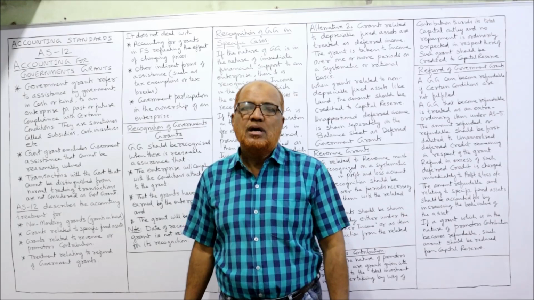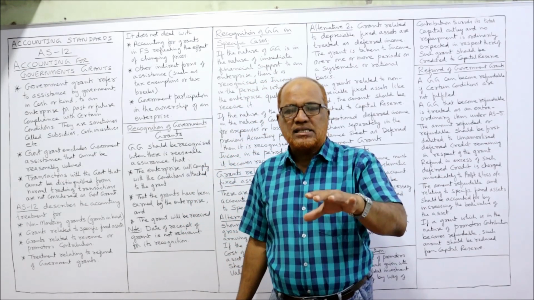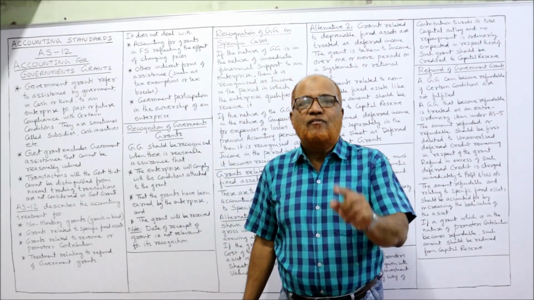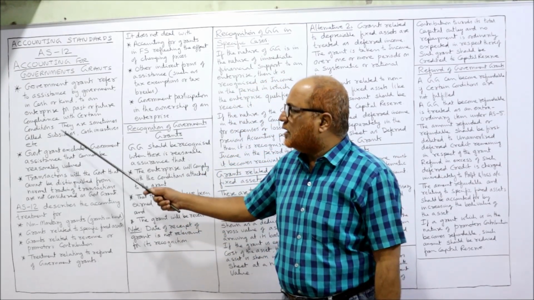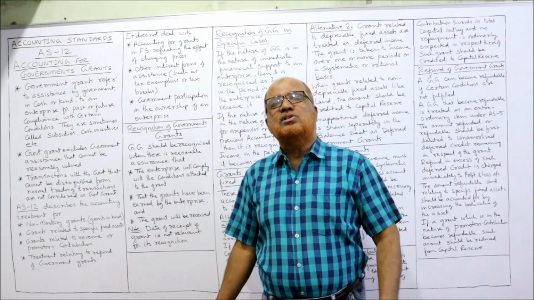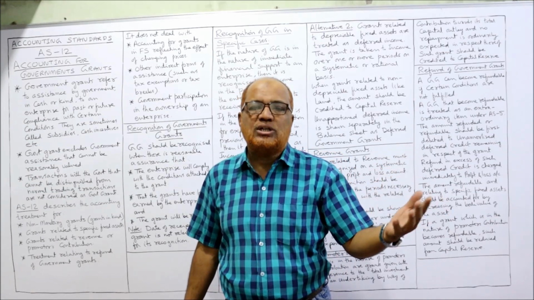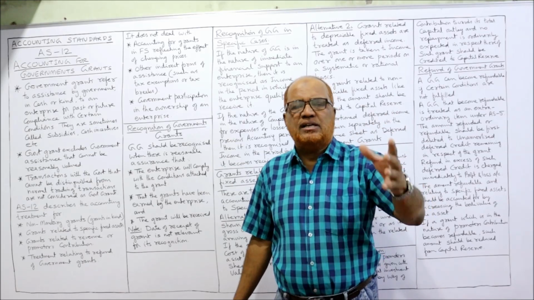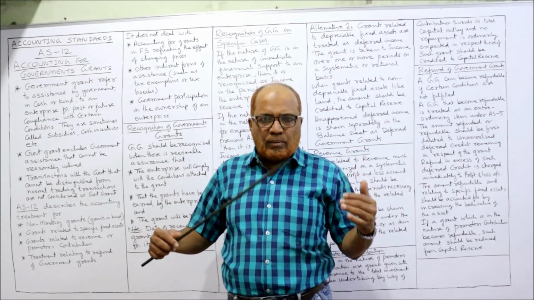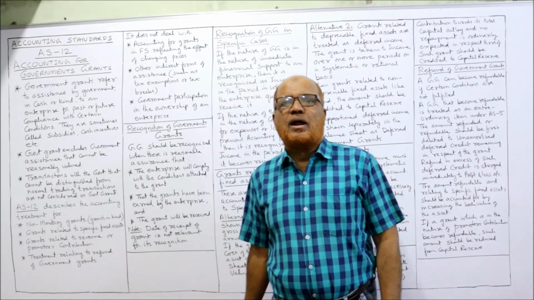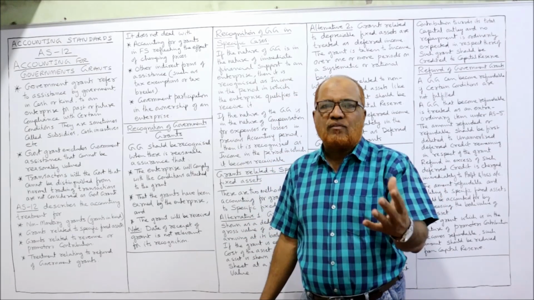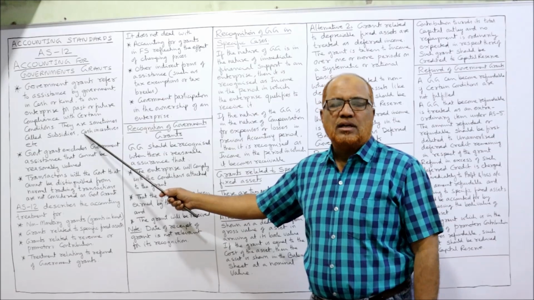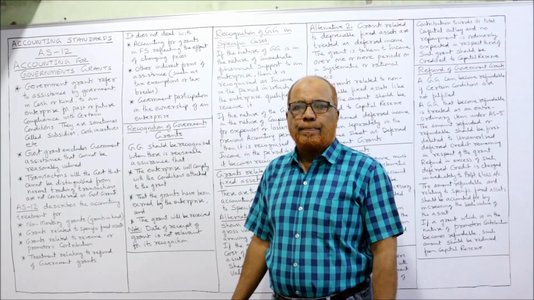In simple words, government grants are the assistance given by the government to an enterprise for compliance of some conditions, and they are sometimes called subsidies or cash incentives. The different names are there: government grants, subsidies or cash incentives, which are given by the government to an enterprise for the past or future compliance of some conditions. That is the meaning of government grant.